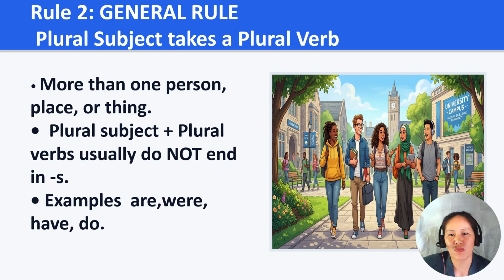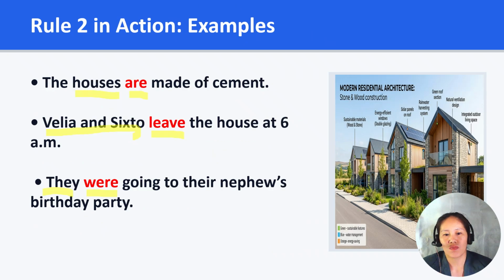Now let's move to plural subjects. If the subject is more than one, we use a plural verb. These verbs usually don't end in S. So let's have an example. When we say the houses, we are talking about many, so we use are. When we use and to join two people like Villa and Secto, they become a plural group. So we use live instead of lives.